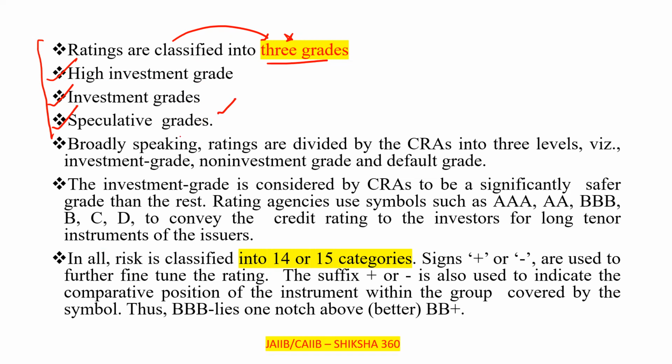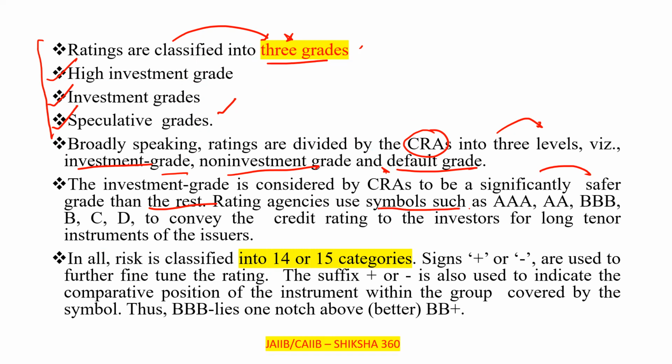Further, broadly speaking, ratings are divided by the CRA into 3 levels: investment grade. These are the 3 grades: high investment grade, and speculative grade. Further, that is investment grade, non-investment grade, and default grade also. On this basis, it is also divided into investment grade, non-investment grade, and default grade. The investment grade is considered by CRAs to be a significantly safer grade than the rest.